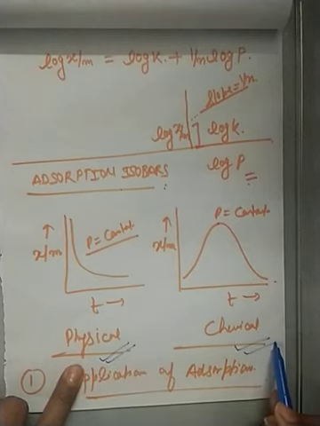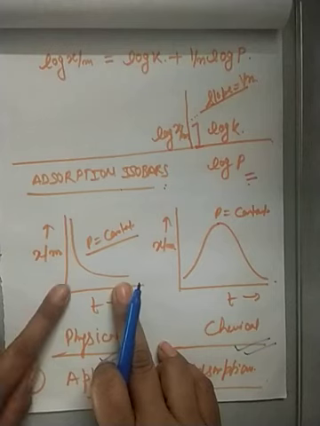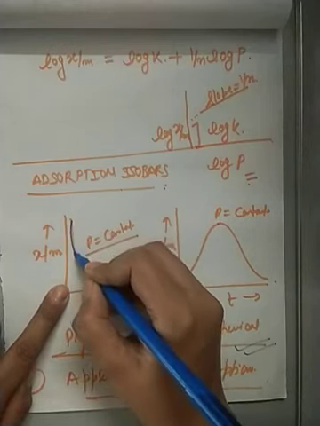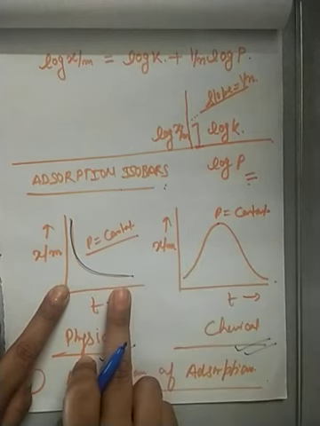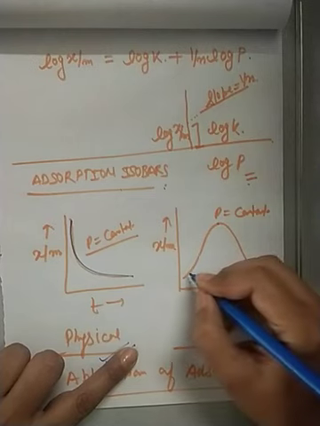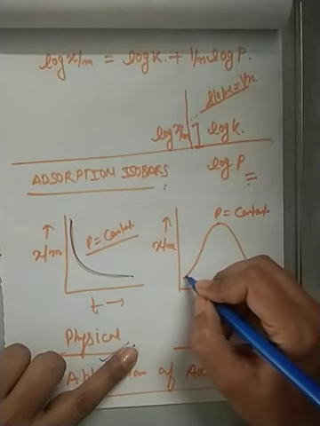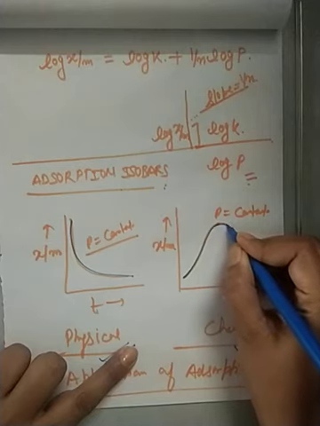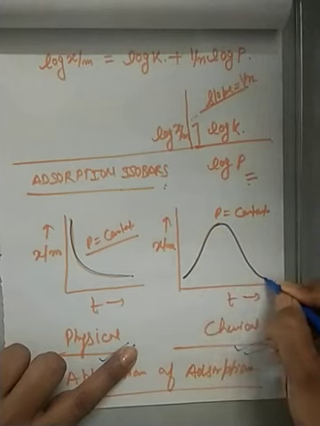For physical adsorption, with the rise of temperature, the extent of adsorption always decreases. But in chemical adsorption, first, with increase in temperature, the extent of adsorption increases and then afterwards decreases.